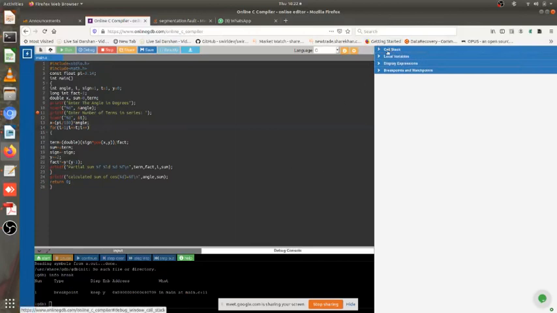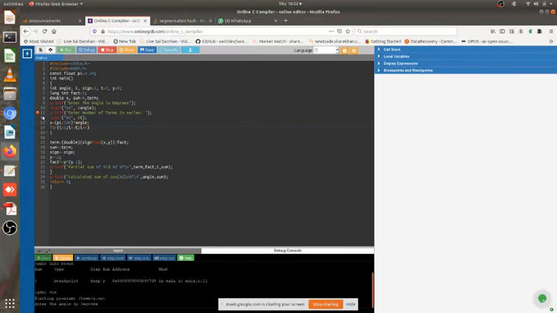Call stack will be helpful when my program has multiple functions and I am calling from one function to the other. Then the call stack would be useful. Right now this program does not have multiple functions, so I can't show you the use of it. So I will click on start. As we expect, it will stop at line number 11 after executing up to that line.